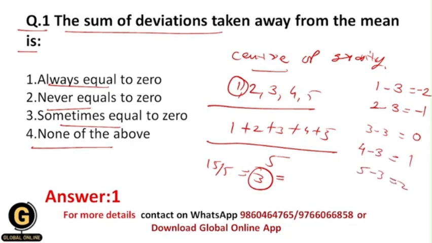So now take the summation of this. So what will be the summation? Minus 2 plus minus 1 plus 0 plus 1 plus 2. So your value will be minus 3 plus 3 will be 0, okay. So now all of you understood. That's why whenever you take the deviations from the mean and you do the summation of it, you will get 0 value always, okay. That's why your correct answer should be 1.